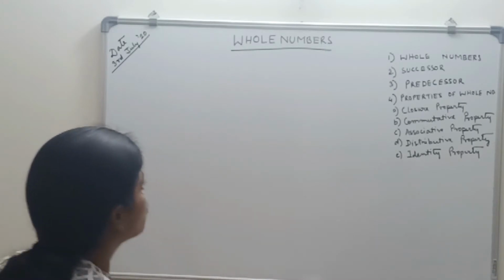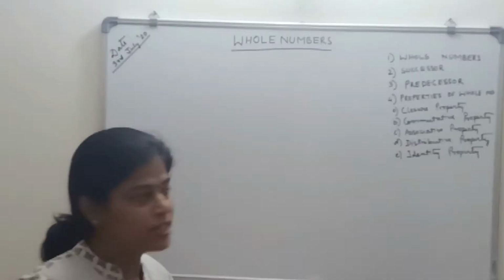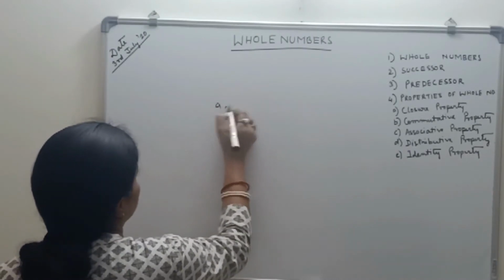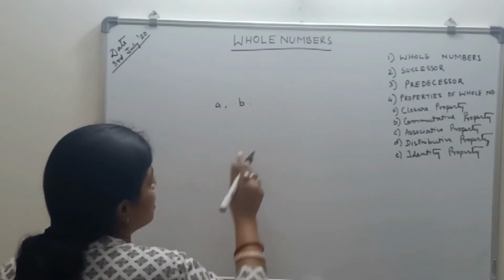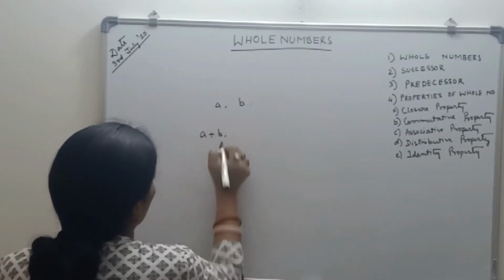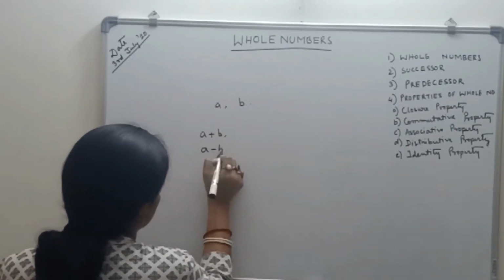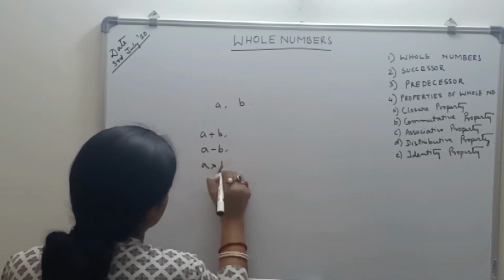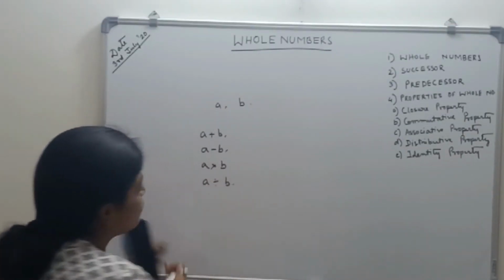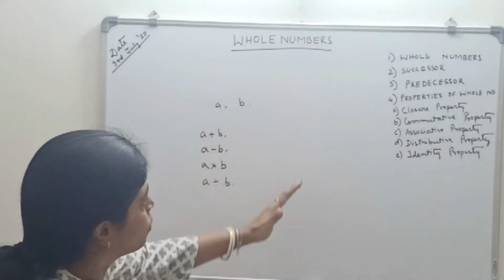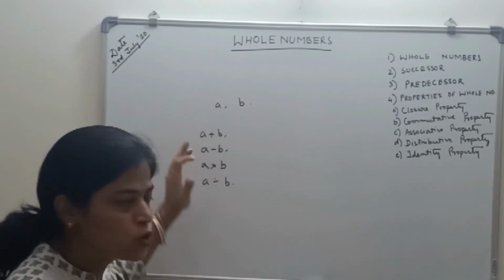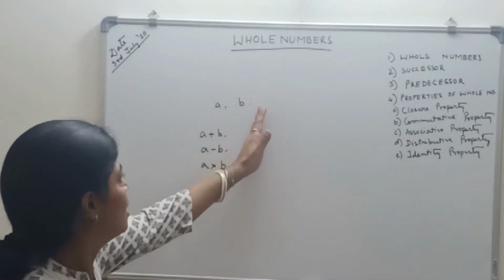Now what is the closure property? Suppose I take 2 numbers from the whole numbers. Suppose A and B are whole numbers. So if I add them, A plus B, or if I subtract, A minus B, or if I multiply, A into B, or if I divide, if it is closed under whole numbers, that means all the operations are closed under whole numbers.